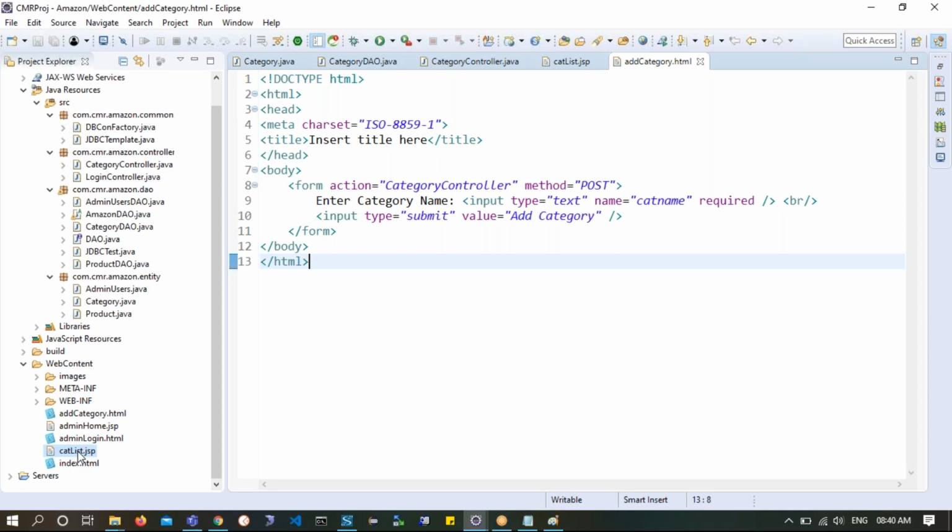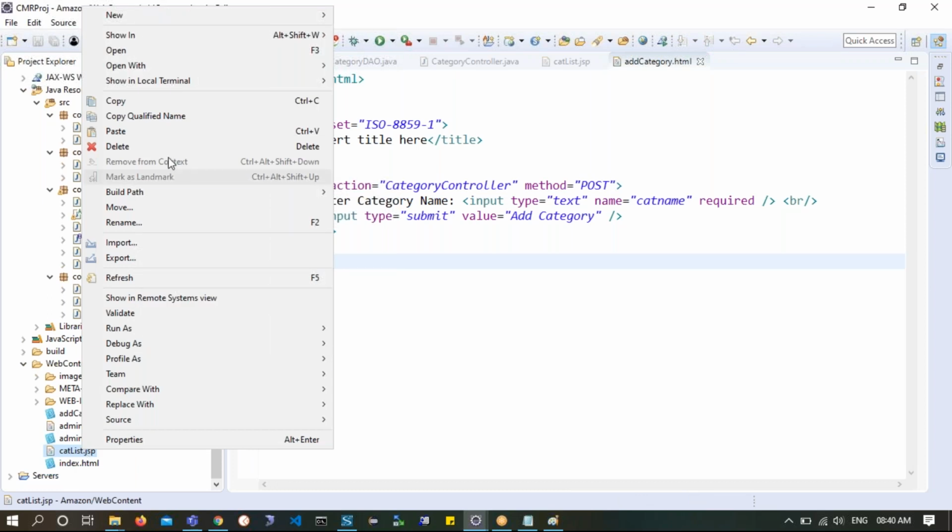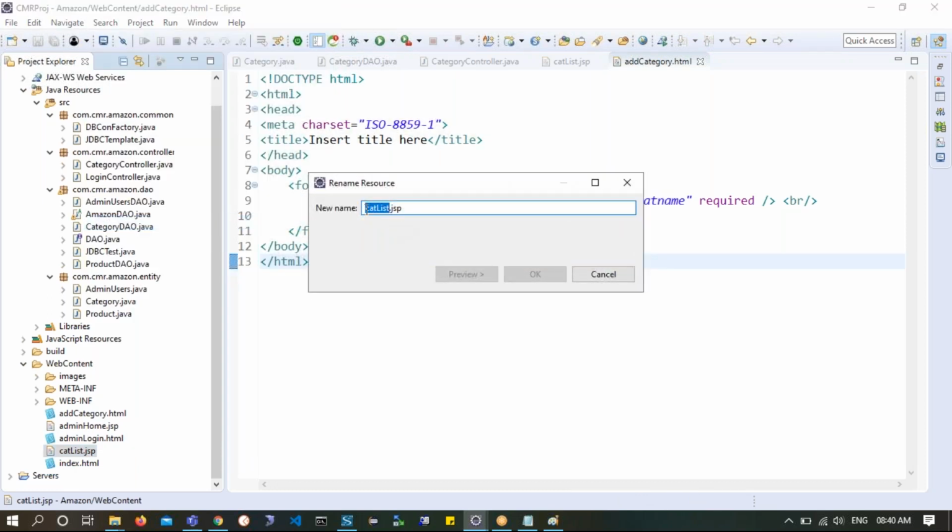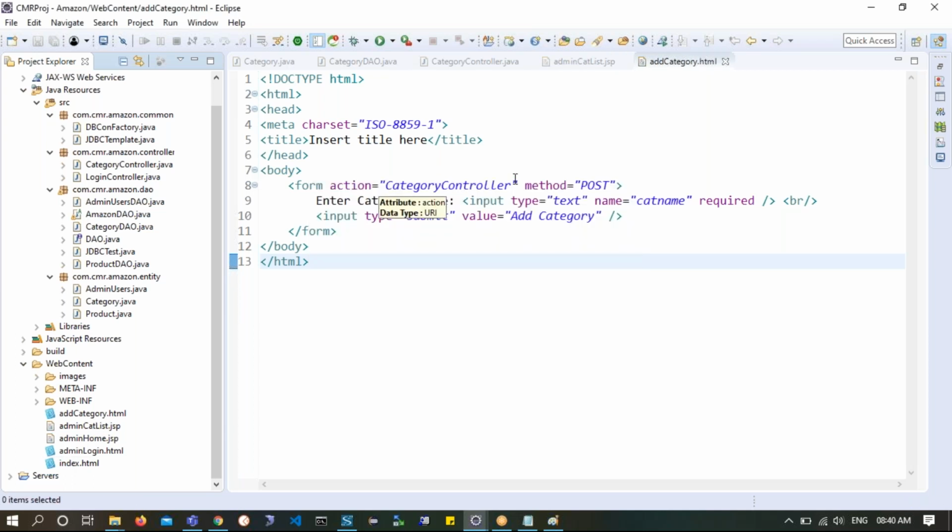The list of categories which I wanted to show should be different for the end user as well as for the admin. So think that this cat list what I am showing is for the admin. So here I will try to rename this component as admin cat list.jsp. So this is basically meant for the admin so that he can actually edit it. Okay? Admin cat list.jsp, and this add category.html.